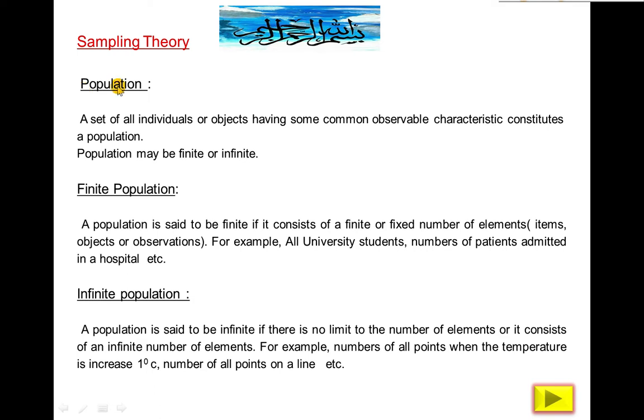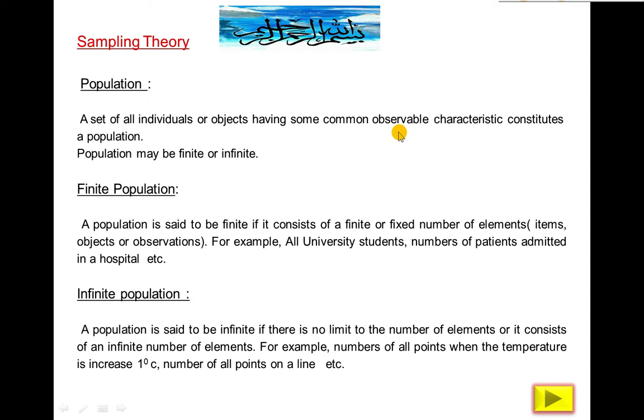What is the definition of population? A set of all individuals or objects having some common observable characteristic constitutes a population. This phrase is most important: some common observable characteristic under study.